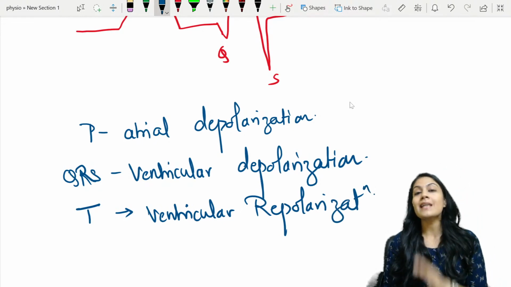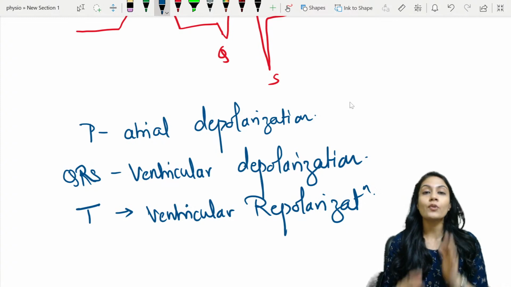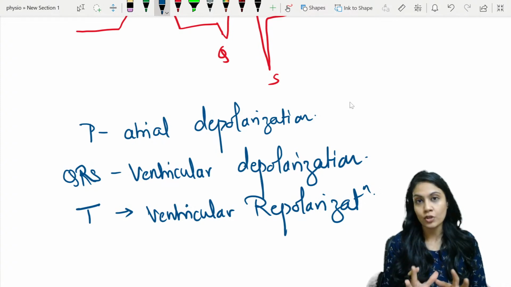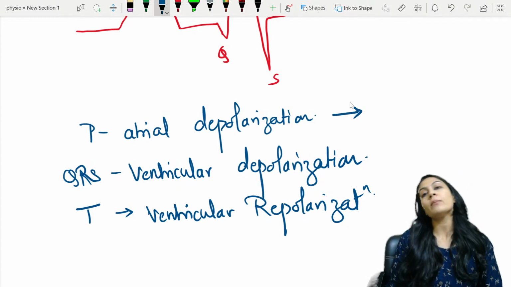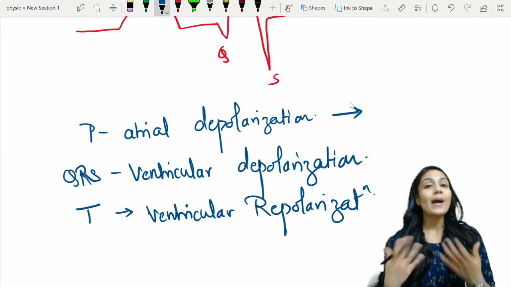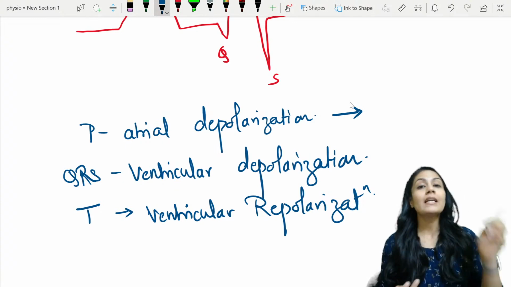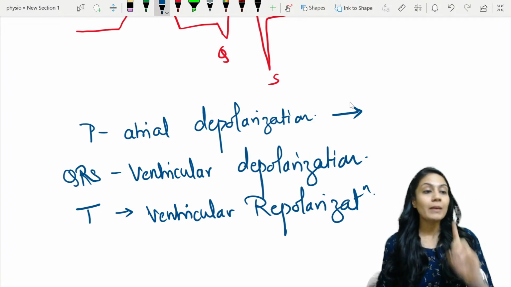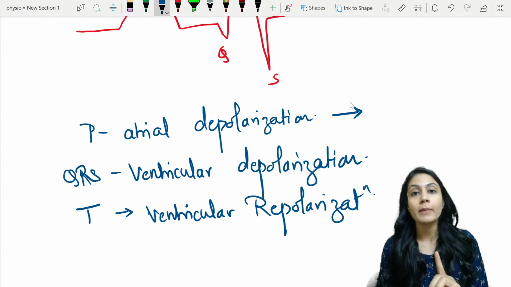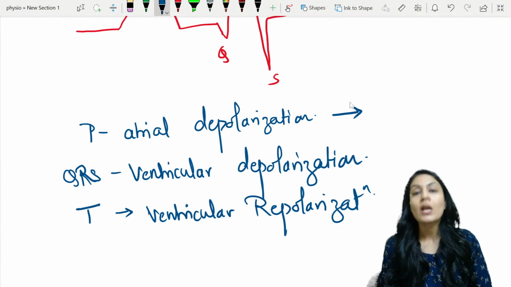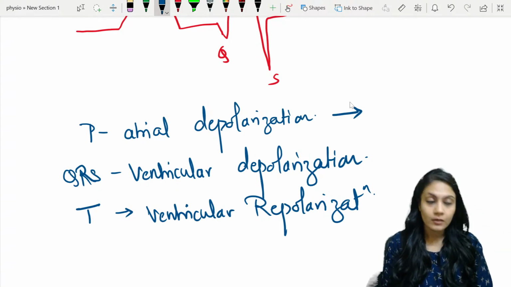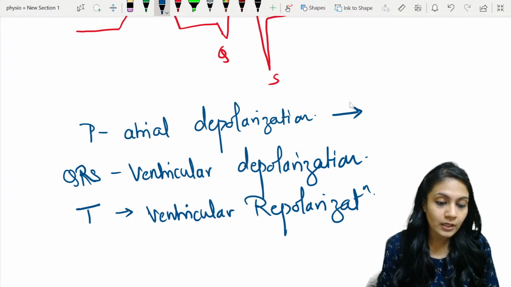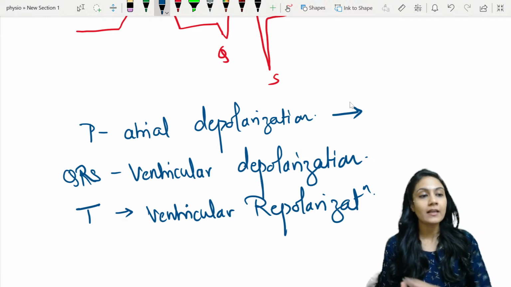Now, usually these are electrical phenomena. Don't confuse that with the contraction and relaxation. But definitely, yes, this is followed by, so you can write, when the depolarization happens, what is going to happen in the muscle per se? It is going to contract, right? But the ECG is an electrical phenomenon. It is not the mechanical phenomenon. But definitely it is followed by the mechanical phenomenon, right? So always electrical comes first and then the mechanical, right?